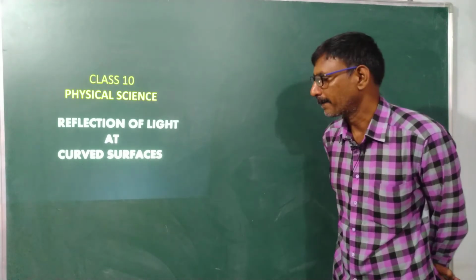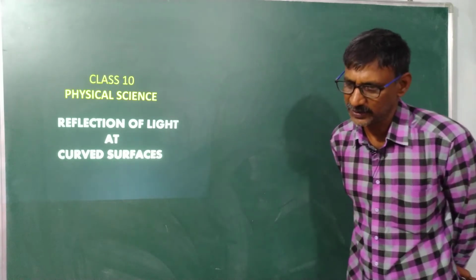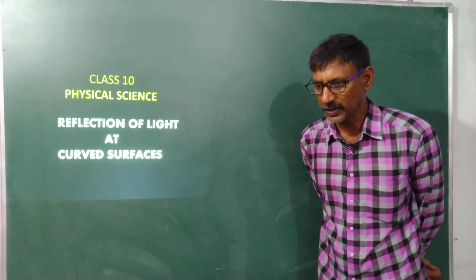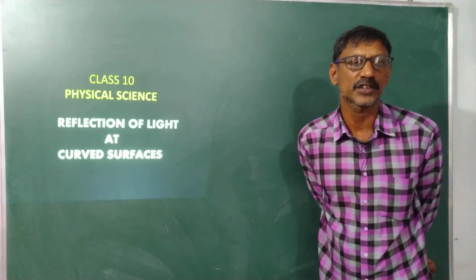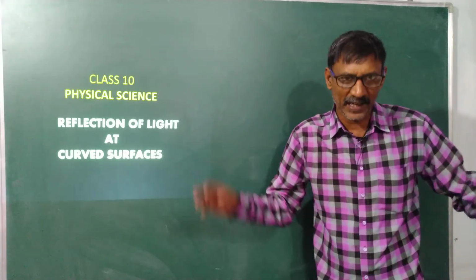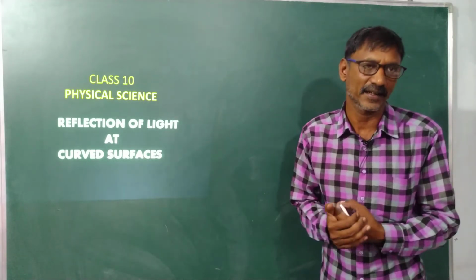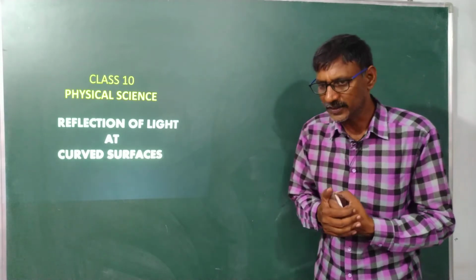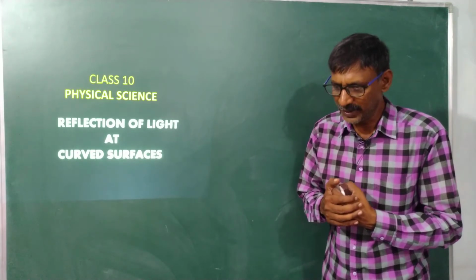We discussed concave mirrors and convex mirrors, and the image formation in them. Sometimes the images are very small, sometimes enlarged, that means bigger in size, sometimes inverted, sometimes erect. We discussed how these images are formed in convex and concave mirrors.